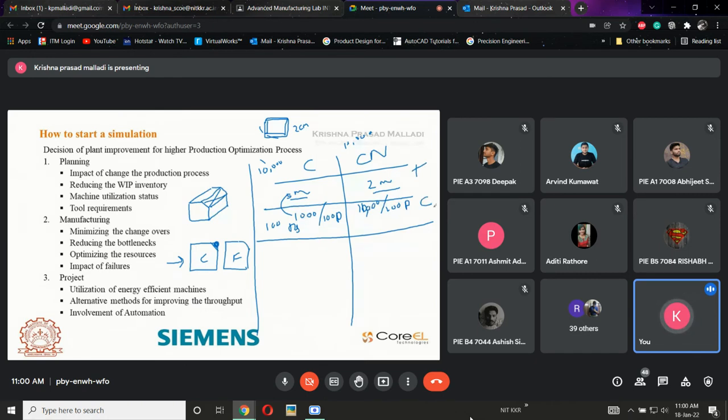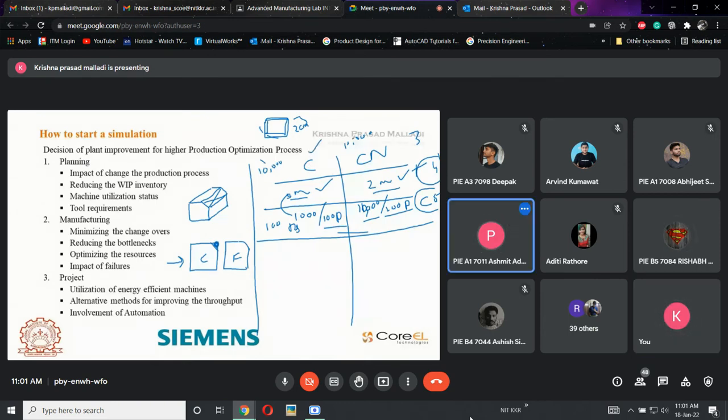As I said, simulation is based on 3D, 4th D and 5th D. I have this 3 dimensional component with me. The 4th dimension is nothing but time. Time is 5 minutes here and 2 minutes here. The 5th dimension is cost. The cost for producing 100 parts is 1000 rupees here, and 10,000 rupees here. Now, which one am I going to pick, whether conventional or CNC?